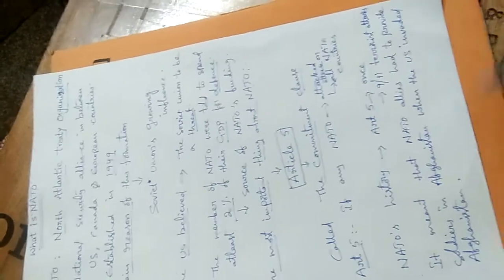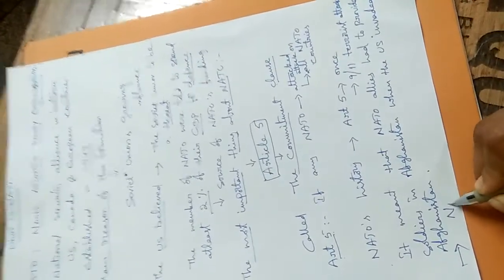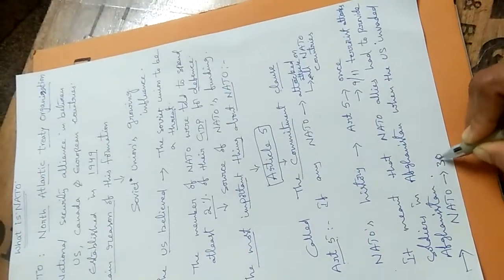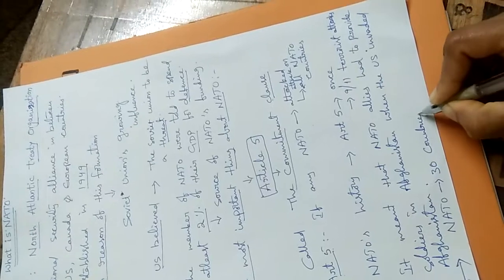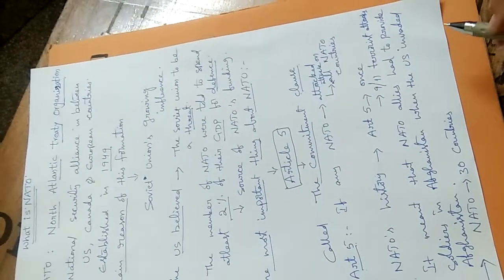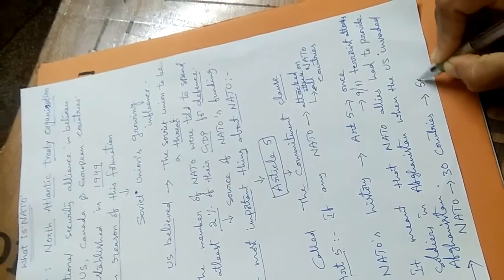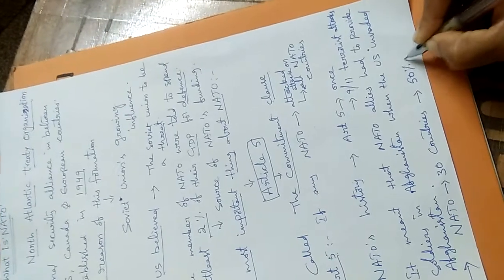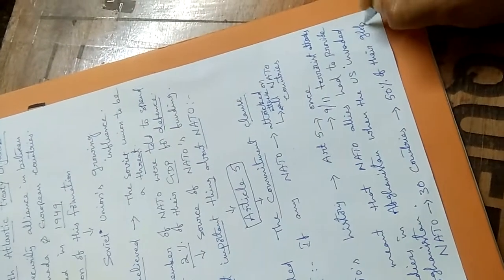So finally, about this NATO, how many countries are involved? 30 countries. 30 countries are currently members of NATO, and these 30 countries contribute 50% of the global GDP. So this is the explanation about NATO.